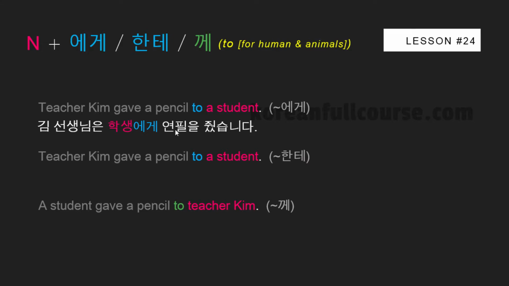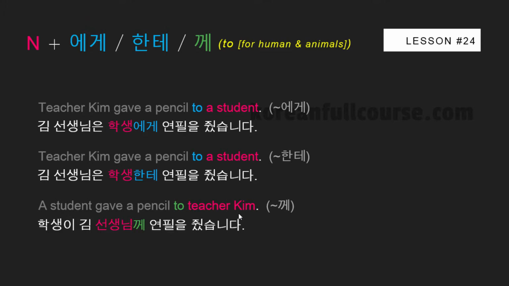However, this sentence, when you put an object before a verb 줬습니다, sounds more natural. So we say 학생에게, to a student. You can also say 김 선생님은 학생한테 연필을 줬습니다. The first and the second sentence are semantically absolutely equal. In spoken Korean, use whichever you like, and when you write an article or an essay, try to use 에게 instead of 한테. The third example says a student gave a pencil to teacher Kim.